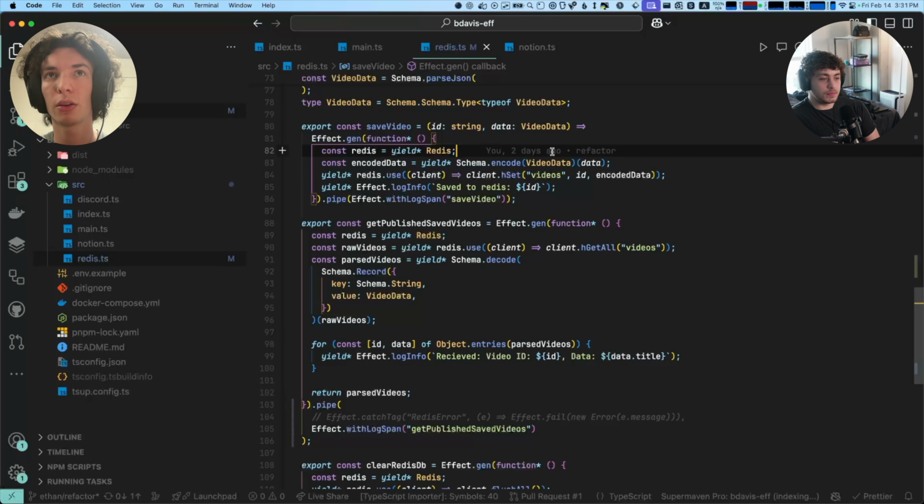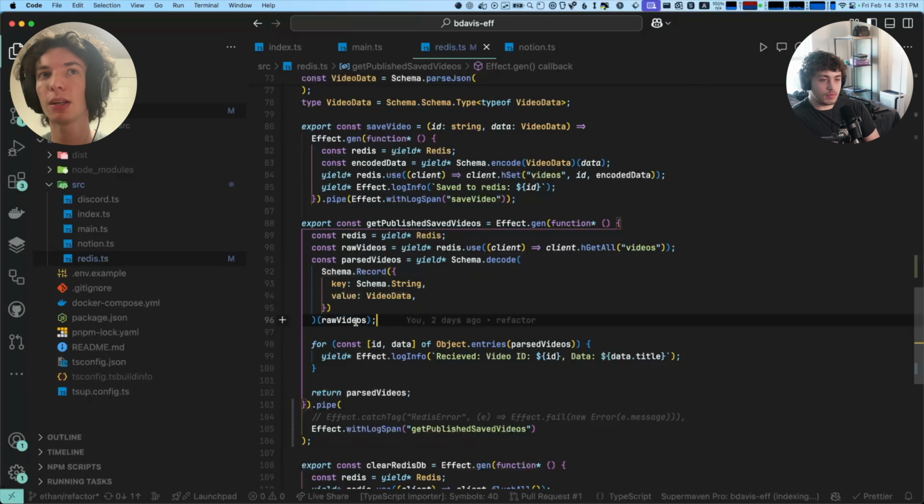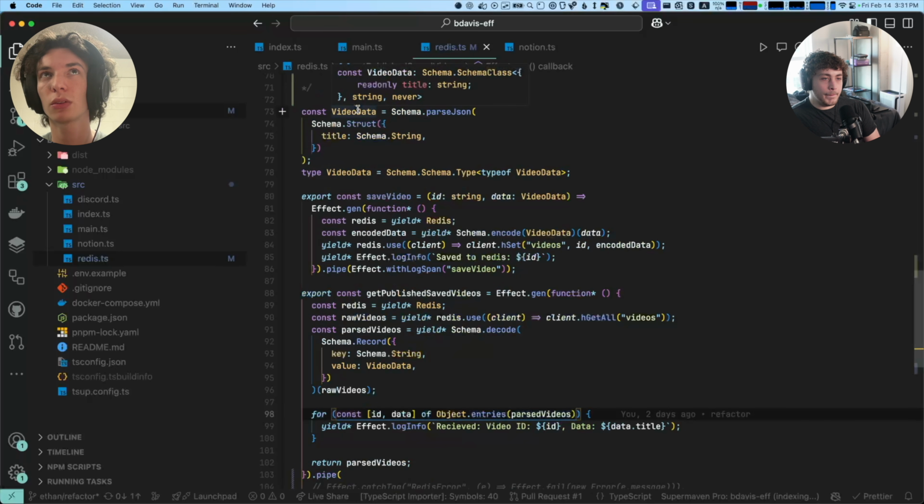But you'll notice here we use schema.decode, which expects the type, because this schema decodes from string to this object type. So schema.decode expects a string and then does the conversion. But schema.decodeUnknown takes unknown, first checks that it is a string, and then does the conversion. So a very subtle difference.